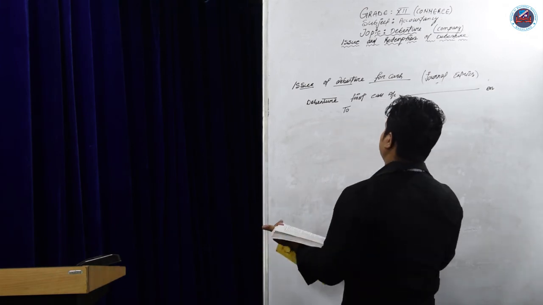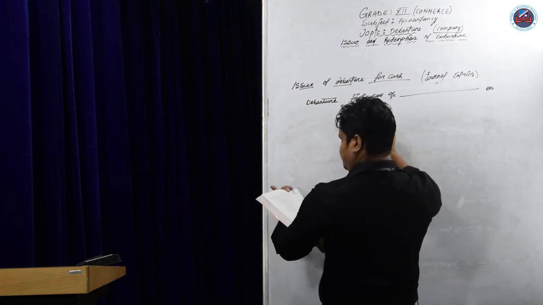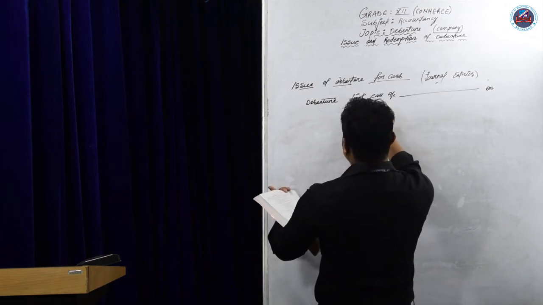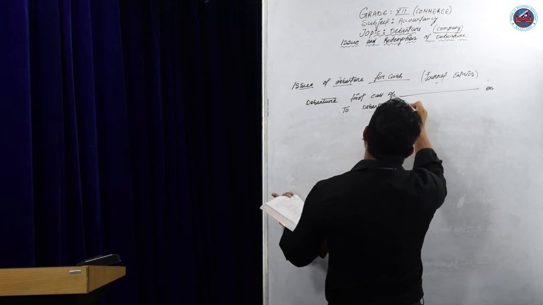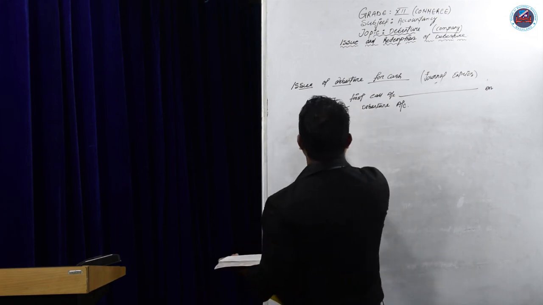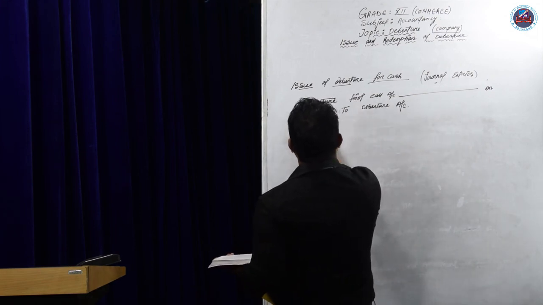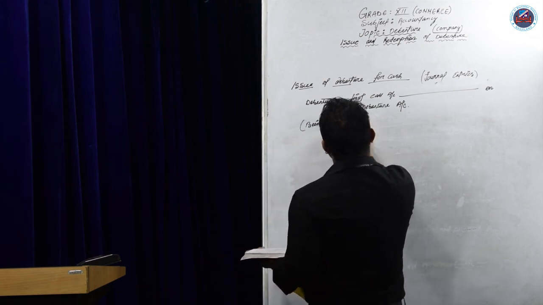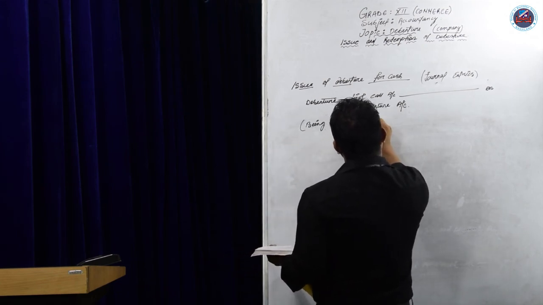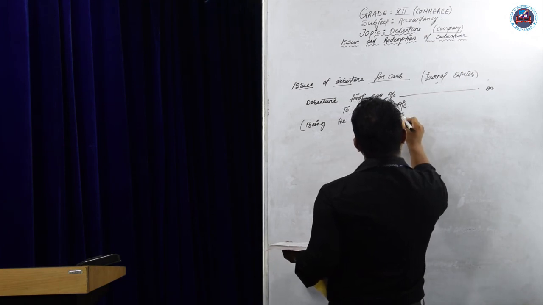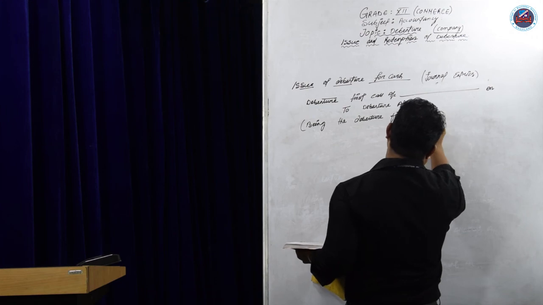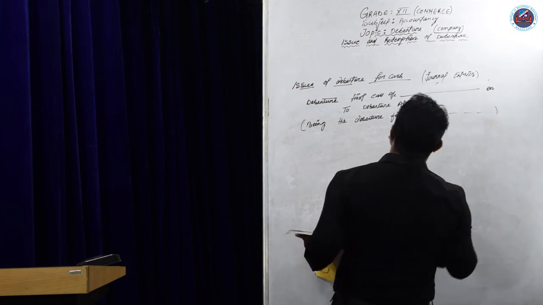This is asking for the loan, to debenture account. Same as for a company, what we did. Same narration: being the debenture first call money is due. That is the first entry.